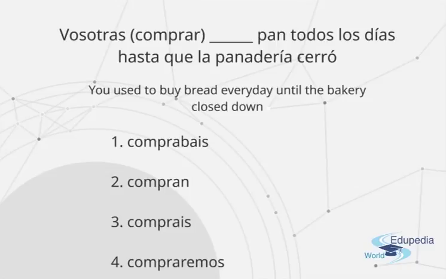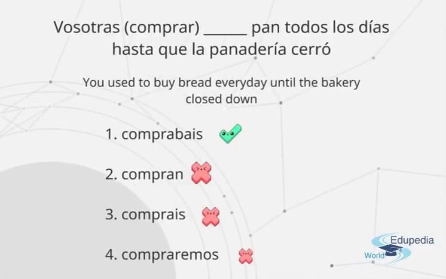And the correct answer would be, vosotras comprabais pan todos los días hasta que la panadería cerró. Okay, comprabais, number 1. You used to buy bread every day until the bakery closed down. The other 3 don't fit at all. They don't make sense, okay? Because we have this thing that happened in the past and something that used to happen before that. So that's imperfect. That's the only one that fits here.